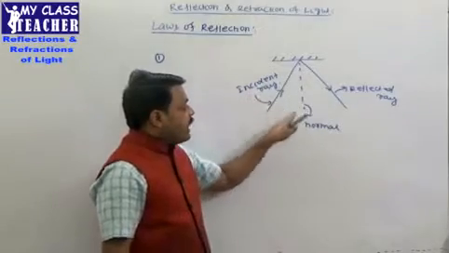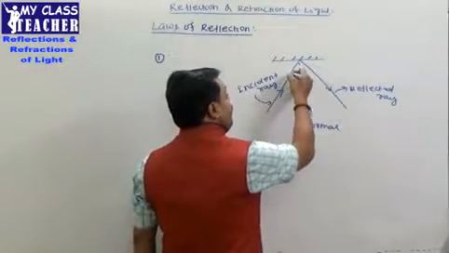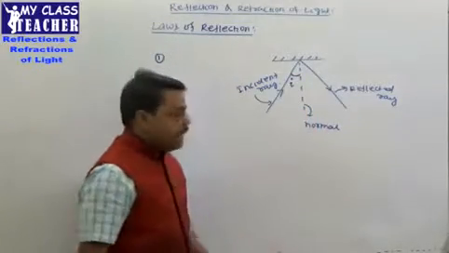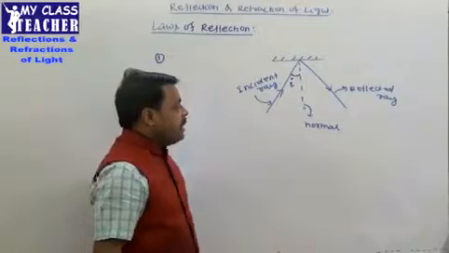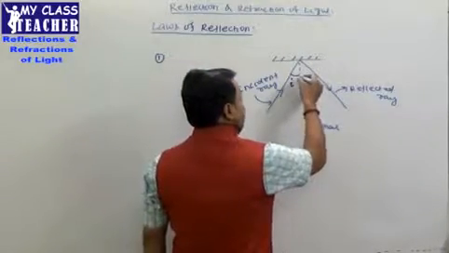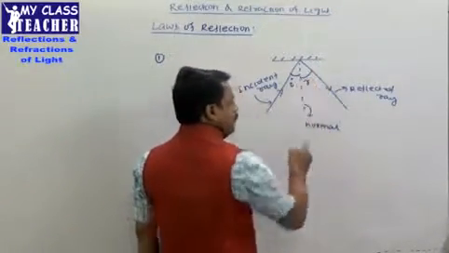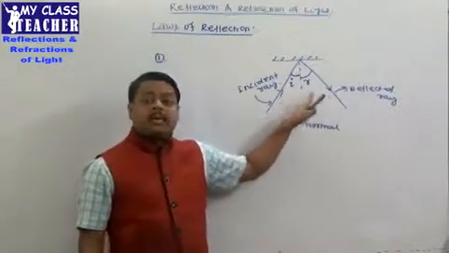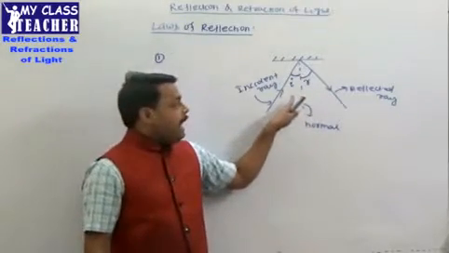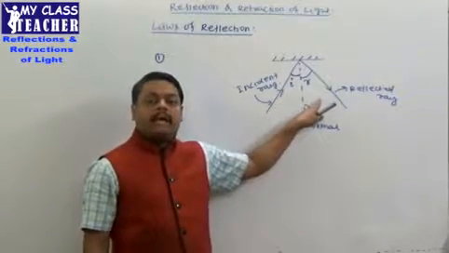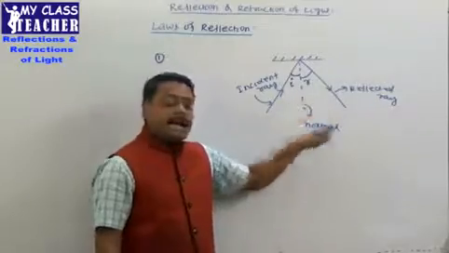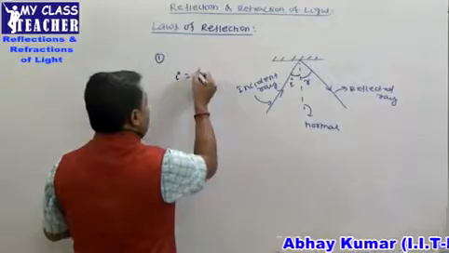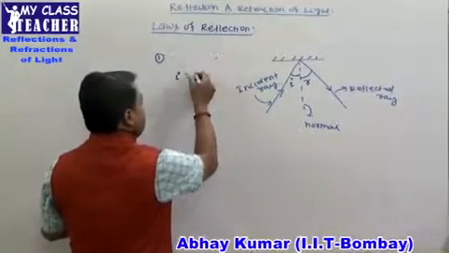Angle between incident ray and normal is called as the angle of incidence, and this angle is denoted as I. But angle between normal and reflected ray is called as the angle of reflection and is denoted as R. So first law says that always angle of incidence is equal to angle of reflection. ठीक है? तो I and R का वैल्यू हमेशा सेम रहेगा. तो angle of incidence I is equal to angle of reflection that is equal to R.